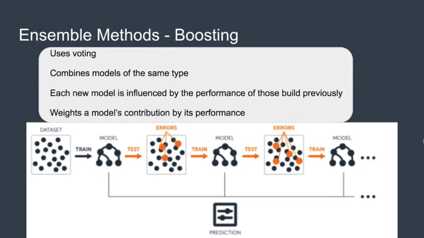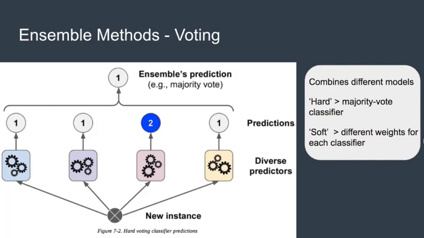Boosting is similar to bagging in the sense that it uses voting and combines models of the same type. But boosting is a sequential technique where the first algorithm is trained on the entire dataset. Then, the following algorithms are built by fitting the residuals of the first algorithm. This means that we will give higher weight to the observations that were poorly predicted by the previous model.